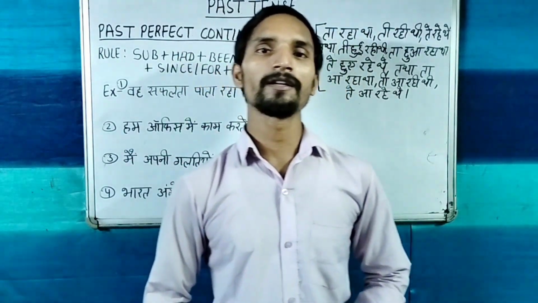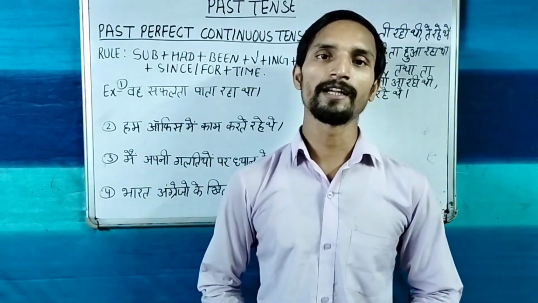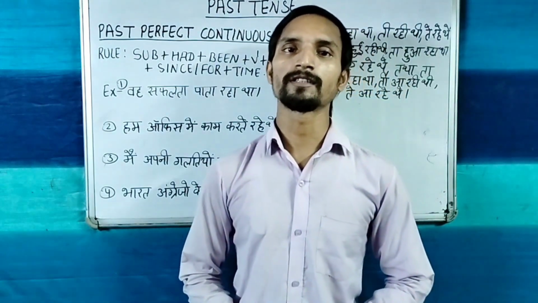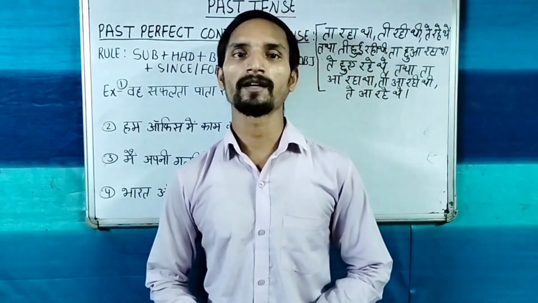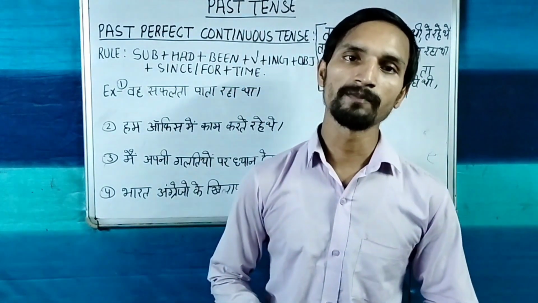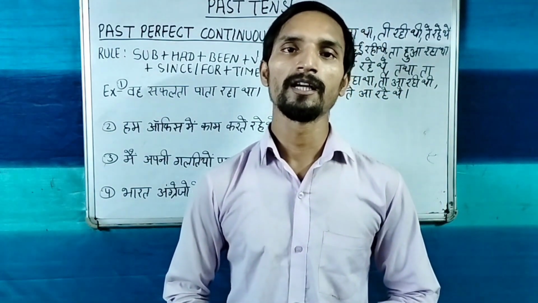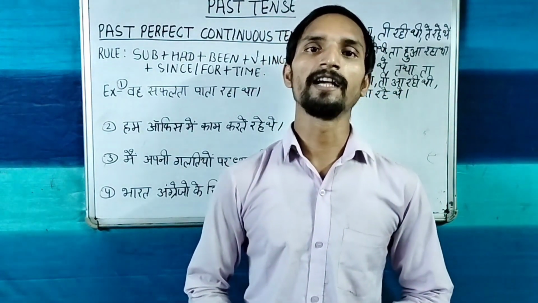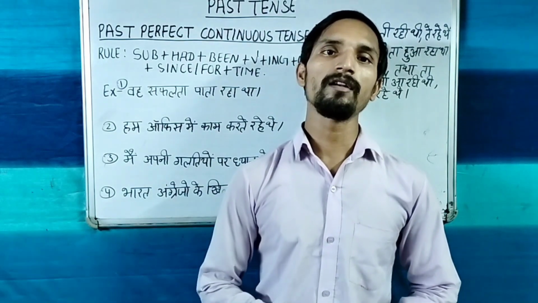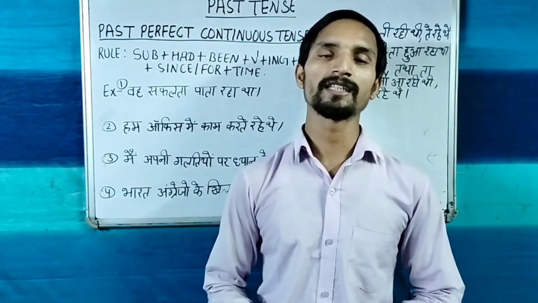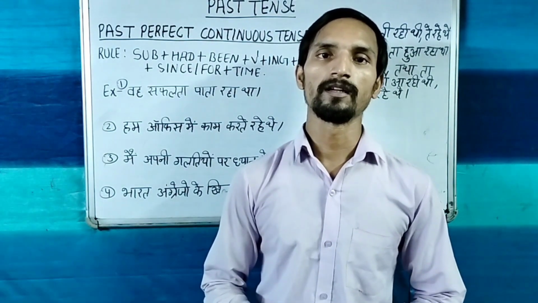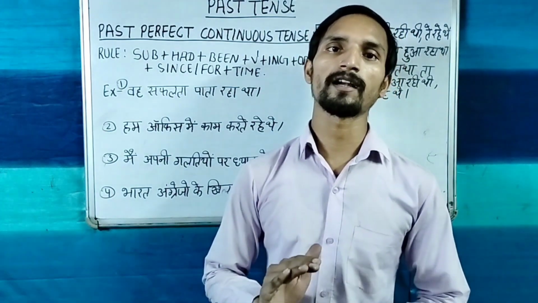So now we are going to learn the fourth part of past tense, that is the past perfect continuous tense. What is the meaning of past perfect continuous tense? The past perfect continuous tense means in the past any work which we started and that work kept on running in the past. It means it did not stop. That is the meaning of past perfect continuous tense.